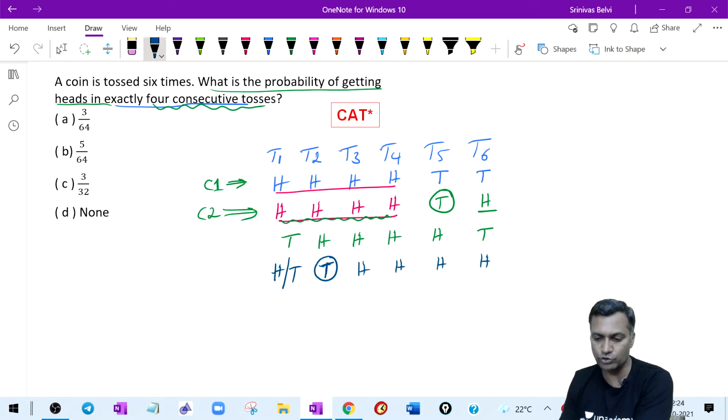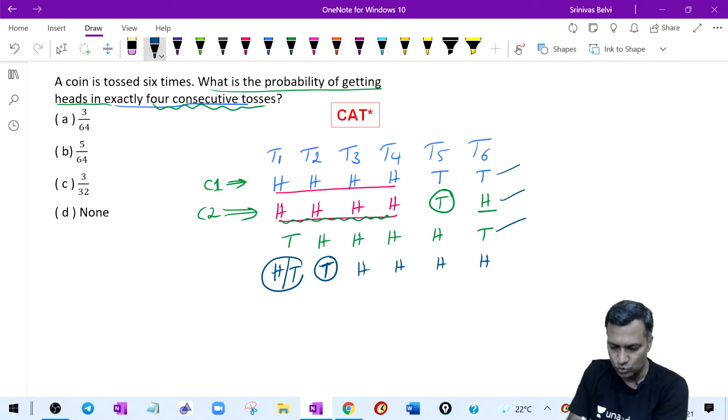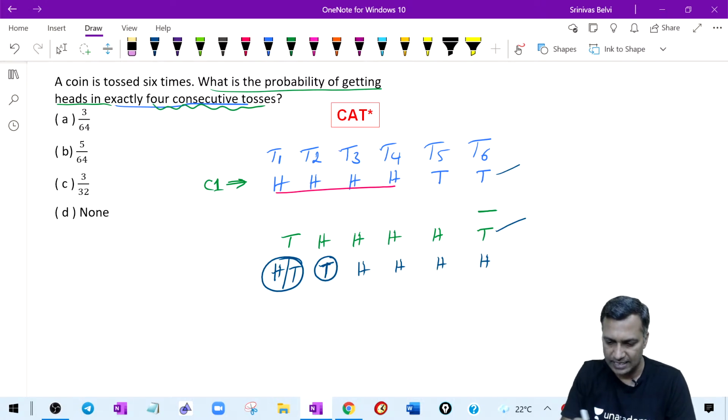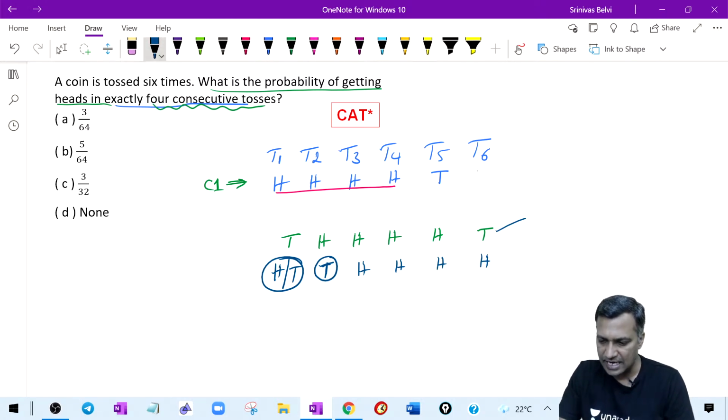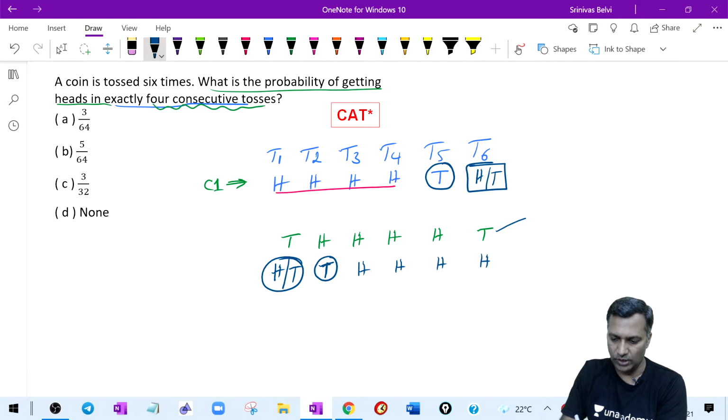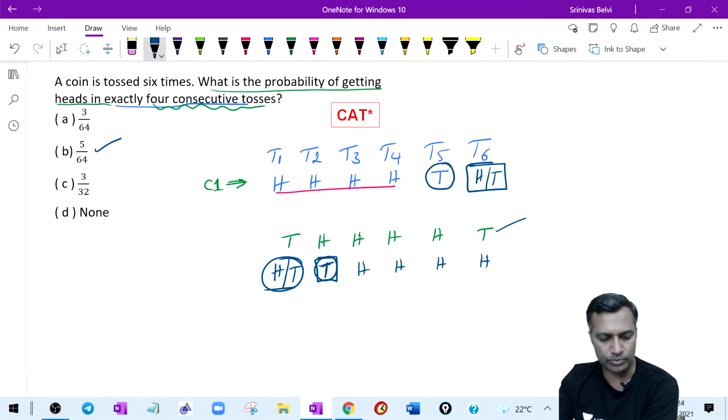How many cases are there going to be? There is a first case, there is a second case, there is a third case, and there are 2 cases I've squeezed in between. Similarly, I can squeeze this case also. In a similar fashion, this can be head or tail. Once the sequence is broken here, I am free to have either heads or tails here. Once the sequence is broken here, I am free to have heads or tails in the beginning. Therefore, 5 out of 64 is going to be the answer.